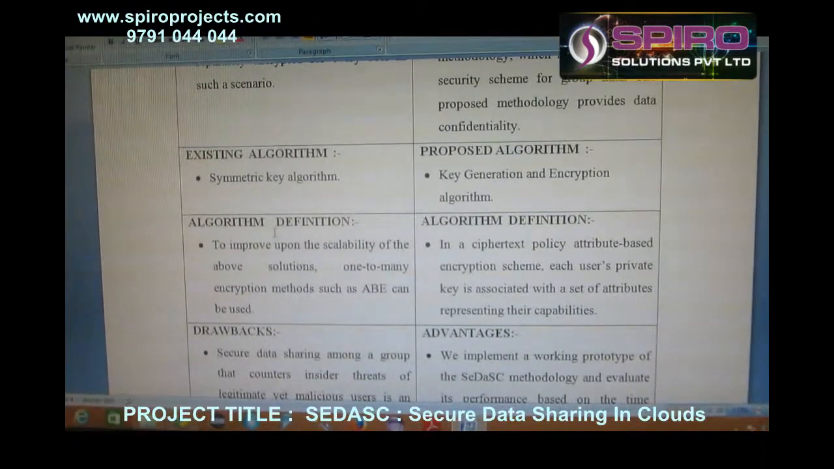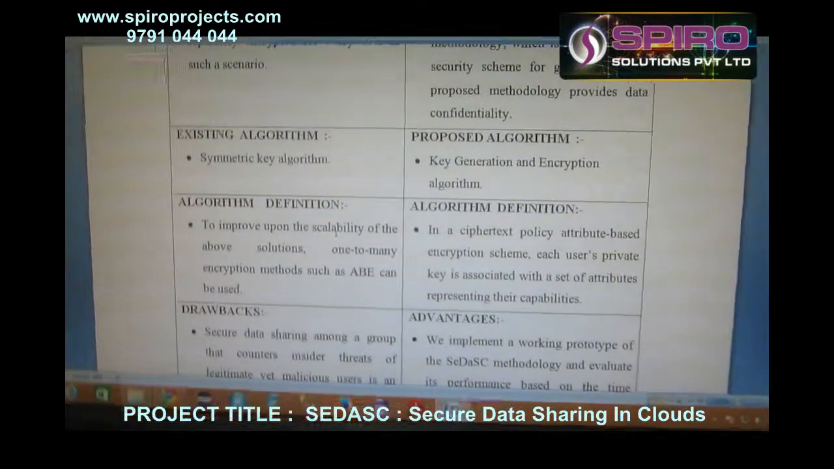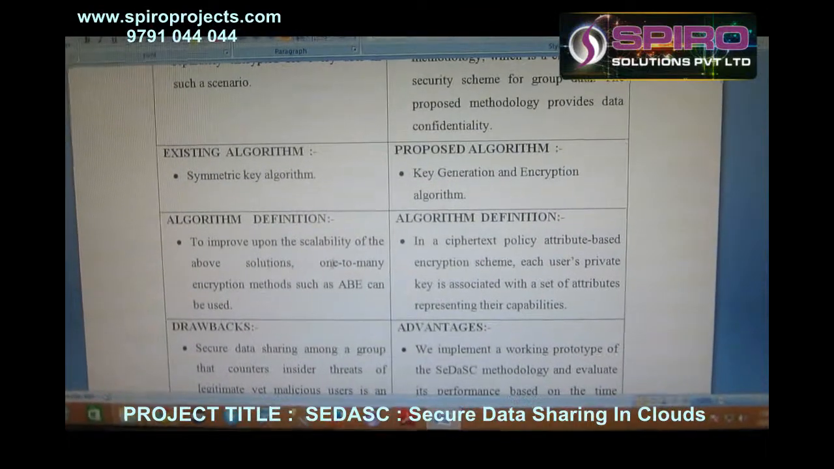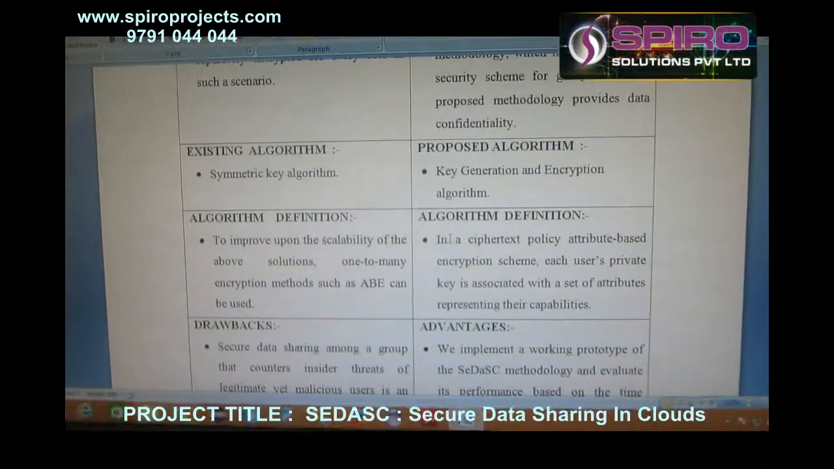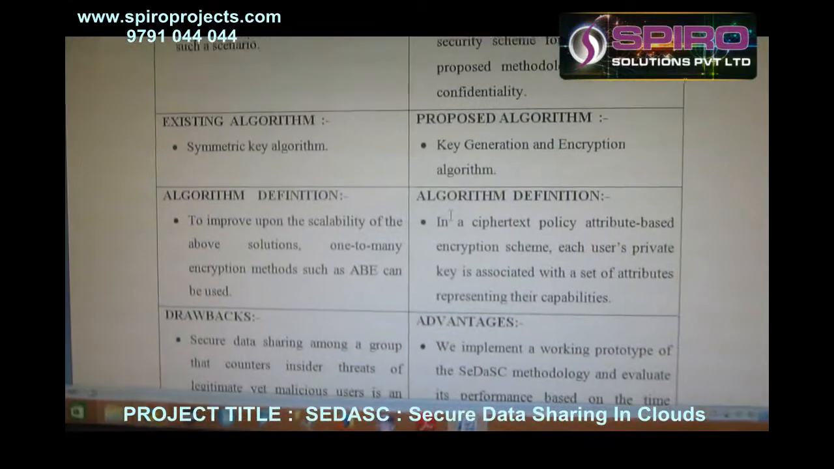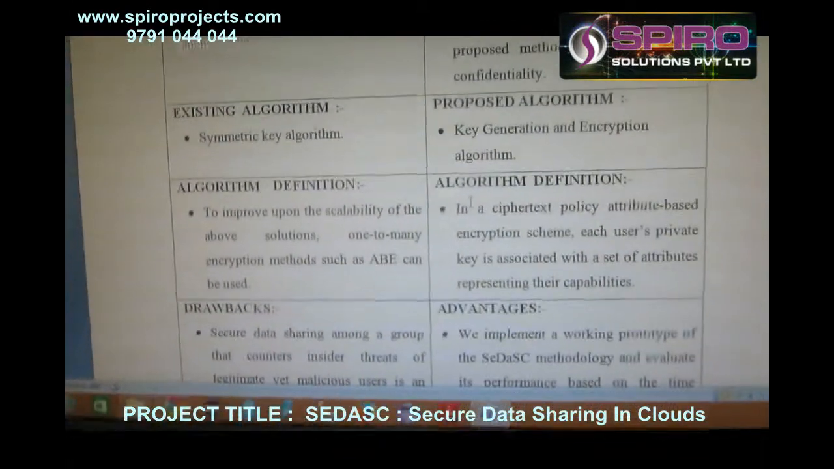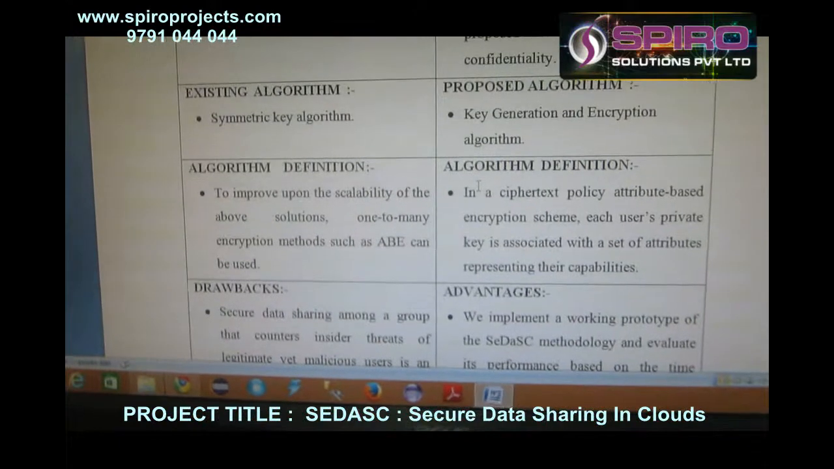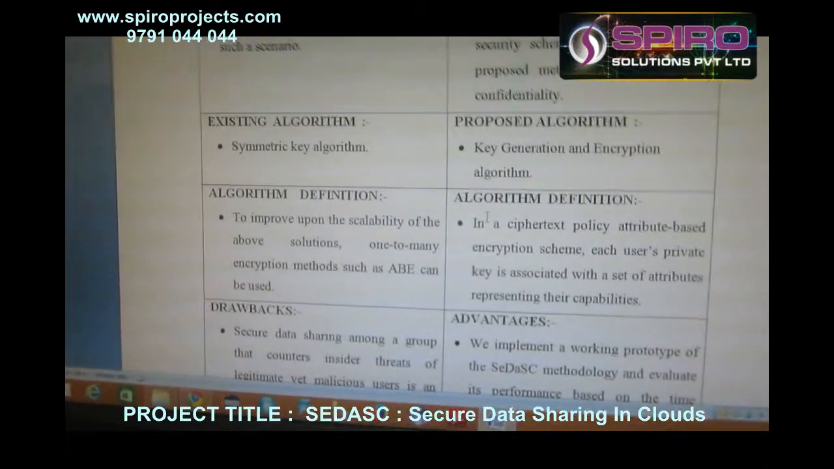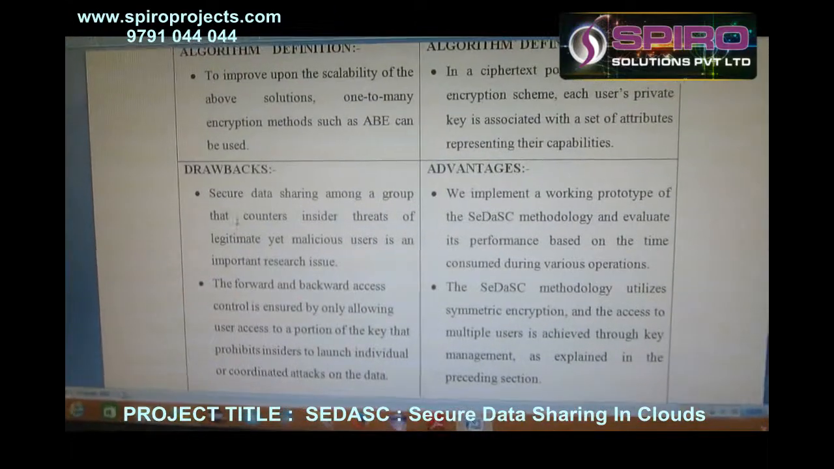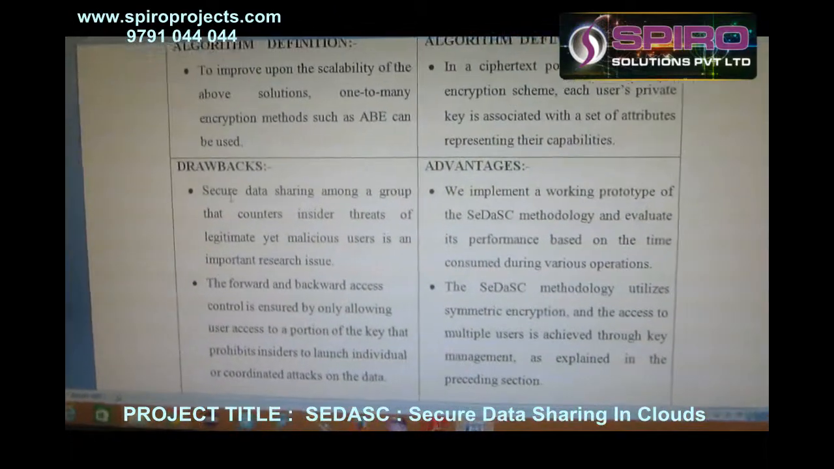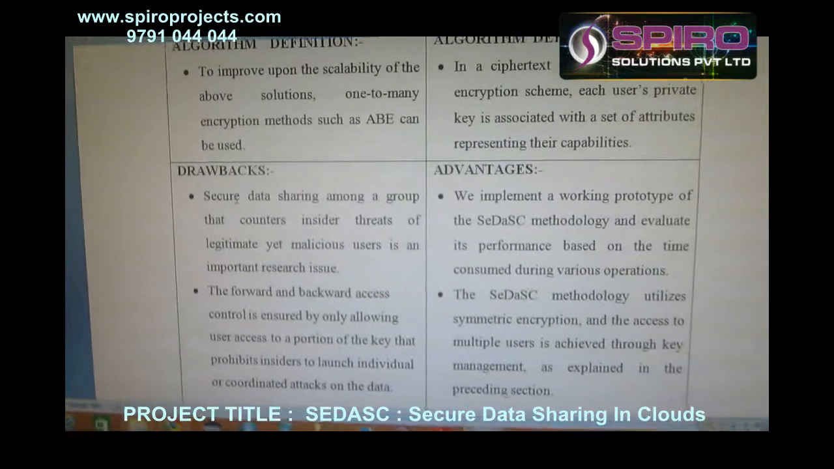In the existing algorithm, to improve upon the scalability of the above solutions, one-to-many encryption methods can be used. In our proposed algorithm we are using ciphertext cryptography. Here we are generating the two types of key, and the encryption and decryption will be taken into our proposed system.